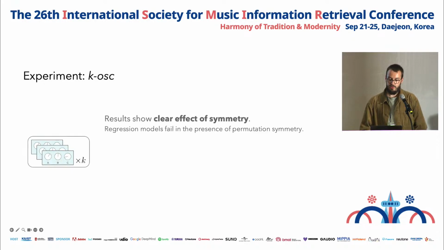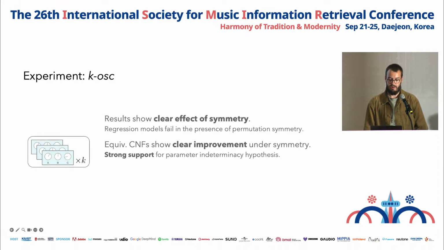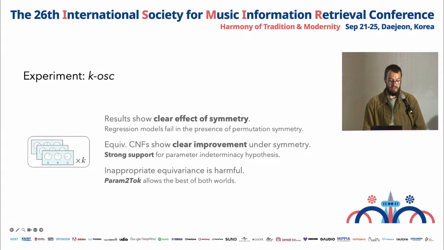So we see that unresolved symmetry really does harm the performance of deterministic regression models, while our equivariant generative approach does much better, lending strong support to our parameter indeterminacy hypothesis. On the other hand, it's also clear that inappropriate model equivariance harms performance, and this is why our parameter-to-token model is helpful. It allows us to benefit from equivariance where necessary without imposing hard constraints.